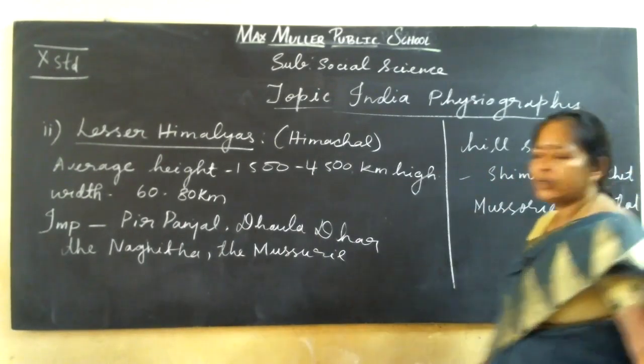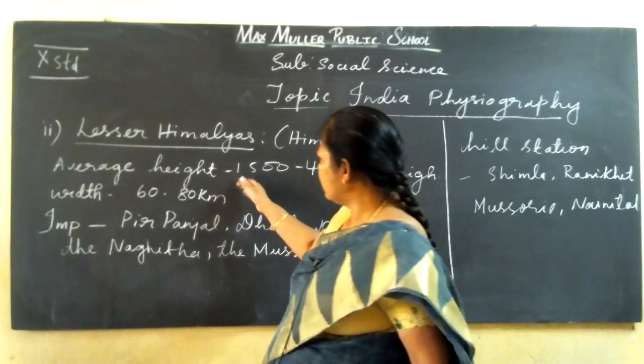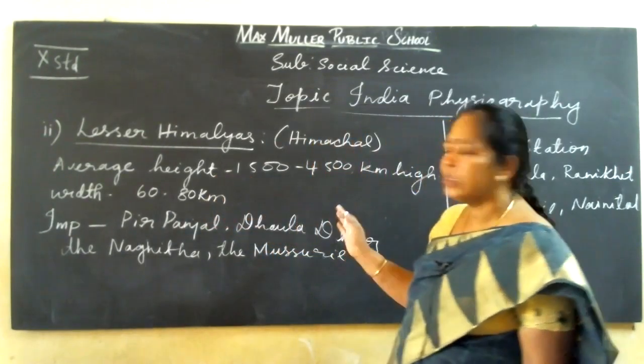So here in the Lesser Himalayas, the width is about 60 to 80 kilometers, and the height